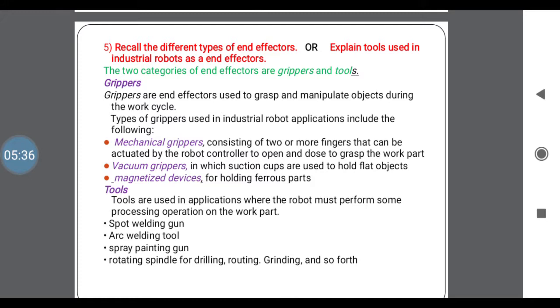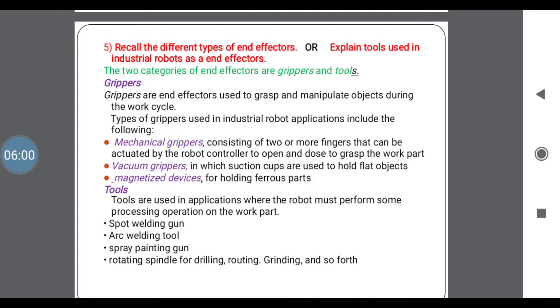First, we need to know what a gripper is. Grippers are end effectors used to grasp and manipulate objects during the work cycle. To grip means to hold the work in a manufacturing process. The same application we are using in robots as grippers. There are two types of grippers: first one is mechanical grippers, second is vacuum grippers.